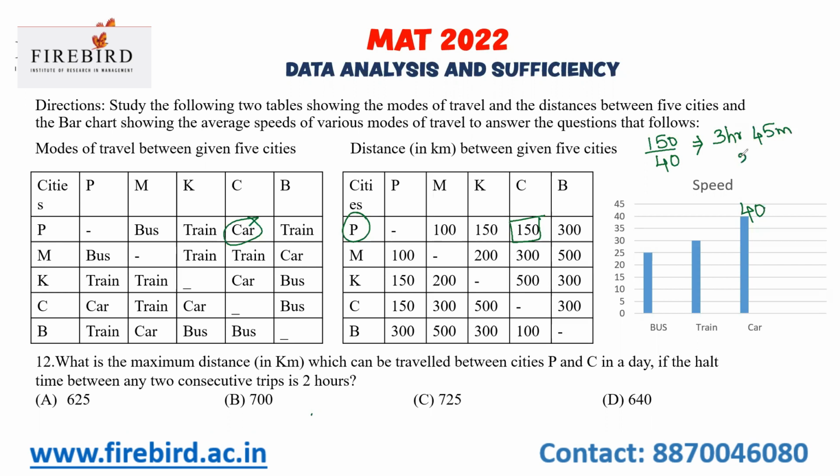Okay, and if I take a 2 hour halt there, and if I come back in 3 hours 45 minutes to the same. So from P to C, I'll reach C here, and again I'll come to P, and take another 2 hours rest at P, and again I'll travel for 3 hours 45 minutes and reach C. Again I'll come back. At C I'll take a 2 hour halt, and again I'll come back to P. Again you'll get 3 hours 45 minutes. Again 2 hours. Again you'll come back to C.